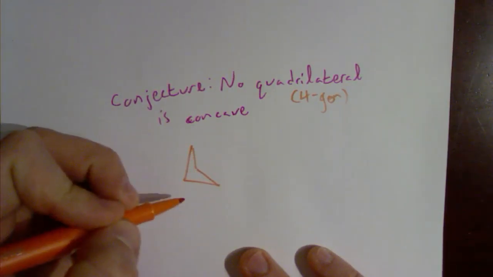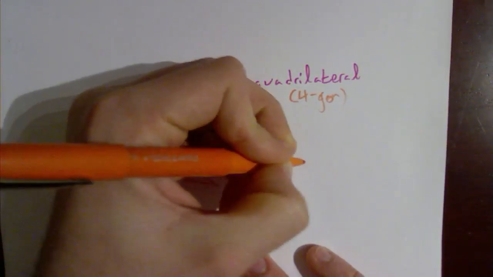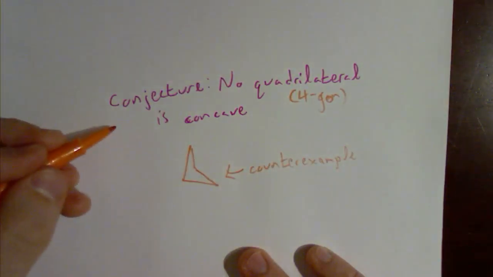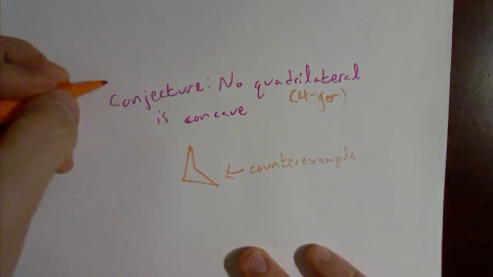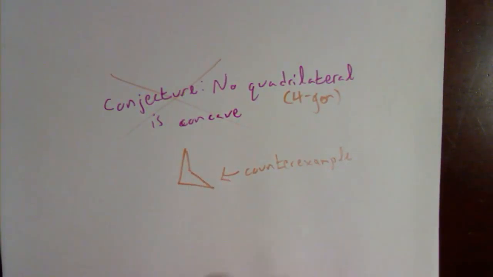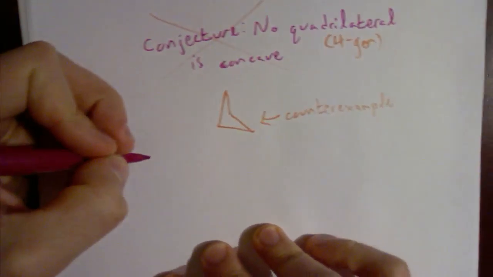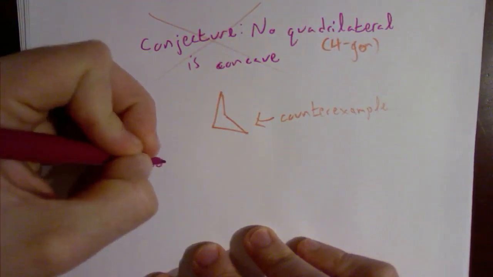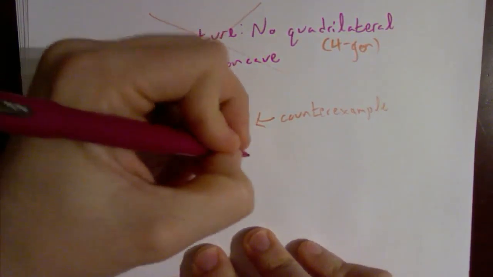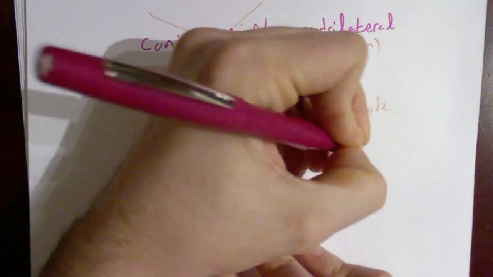Well, I just drew a fourgon, a quadrilateral, and this is concave because I have this part inside here. I've got a little cave in here. That means that this is my counterexample that disproves this conjecture. So this conjecture is false, and I just proved that to you by showing you a counterexample. How about something like this? Conjecture. I'll write again. No triangle is concave.